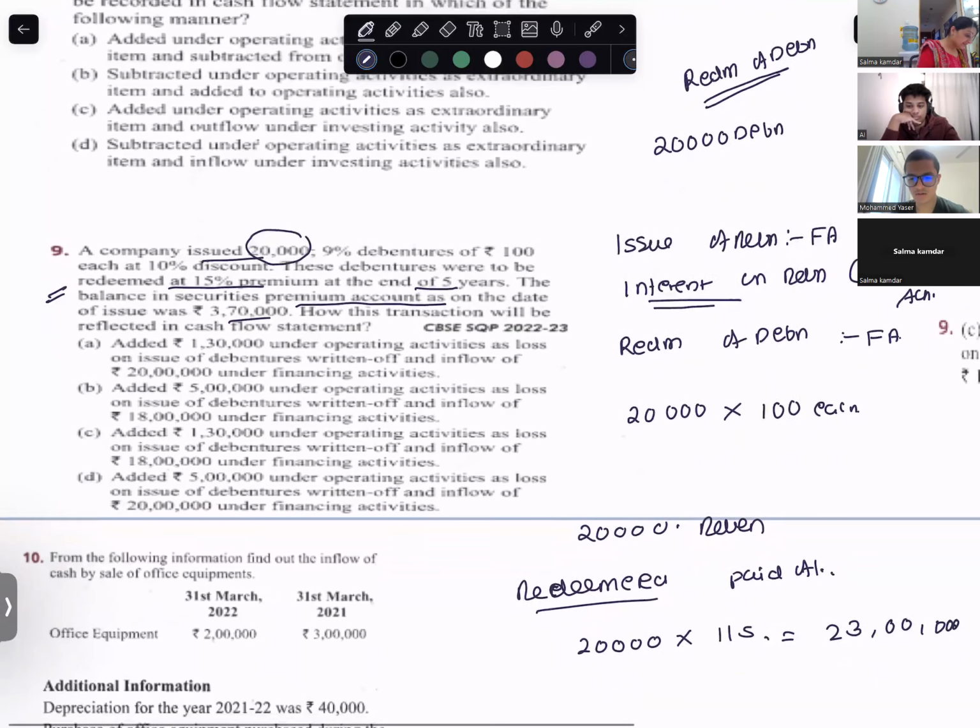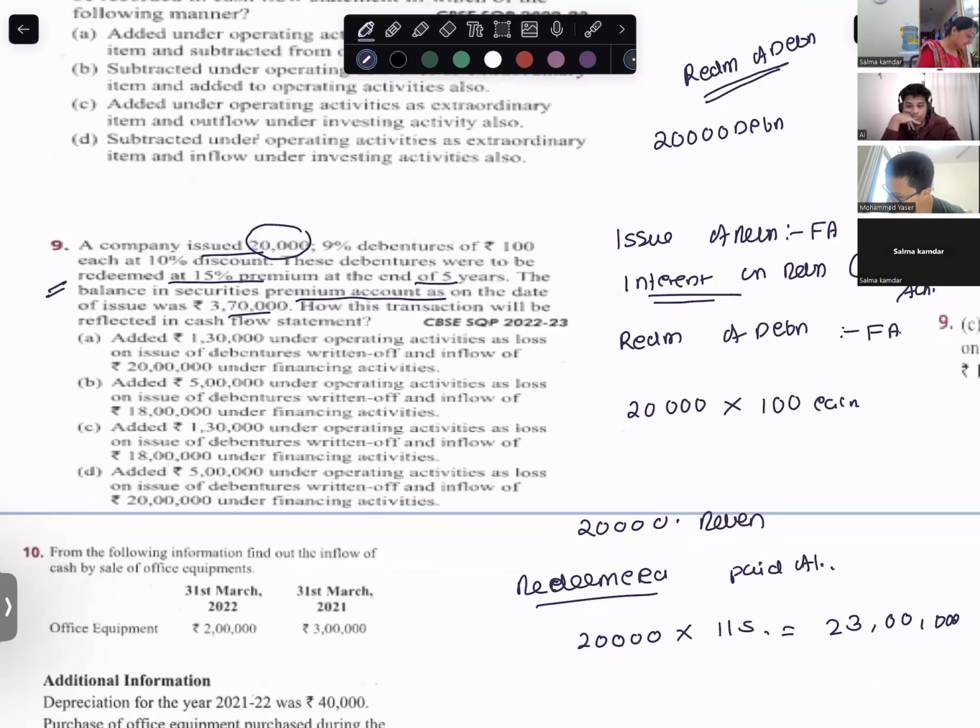The balance in the securities premium account as on the date of issue was 370. How is this transaction reflected in the cash flow statement?